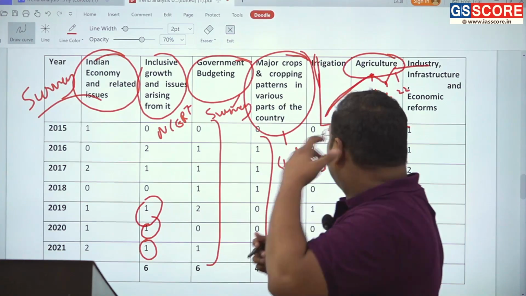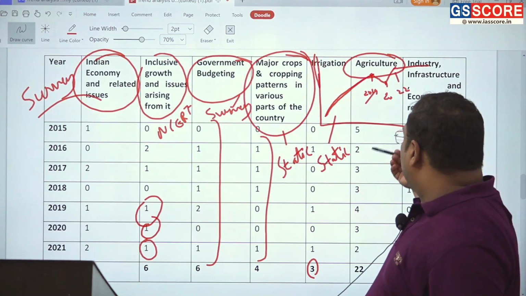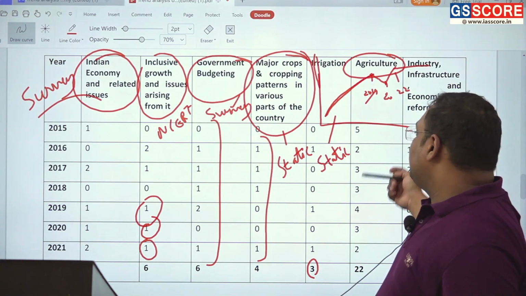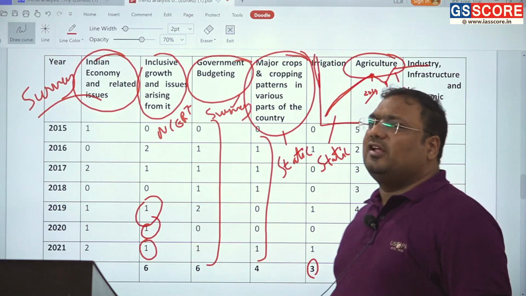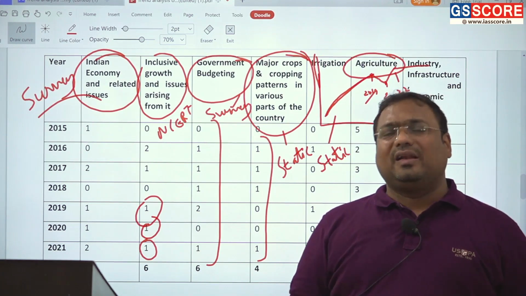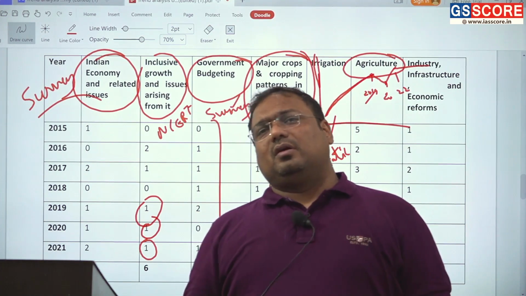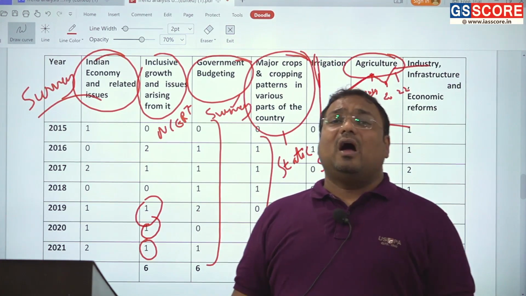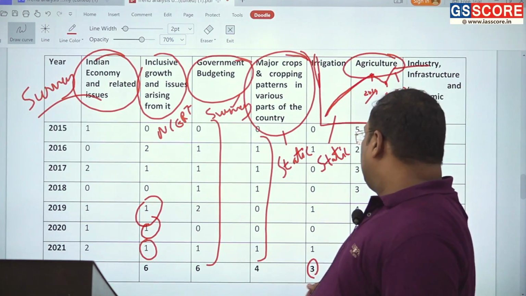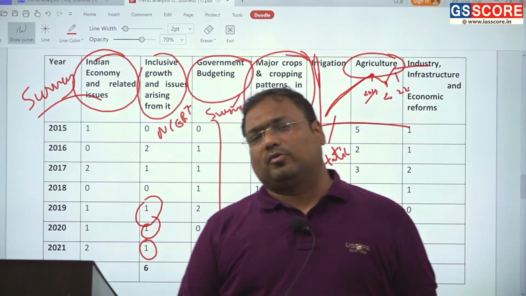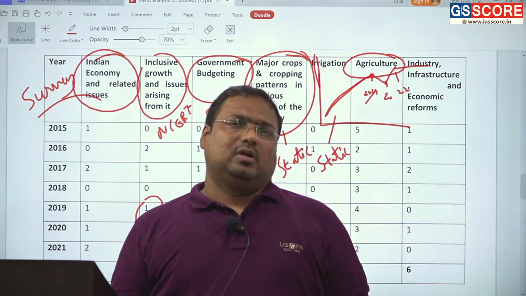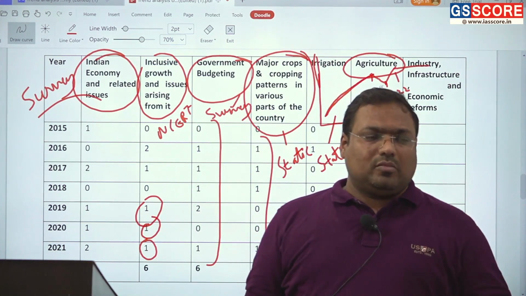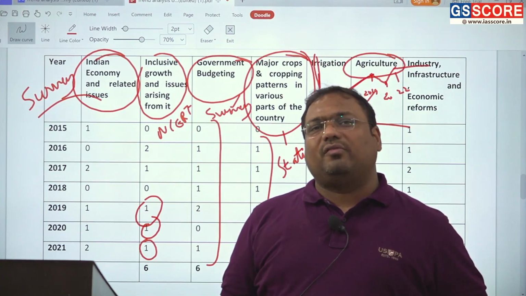For example, in 2016, 17, 18, continuously for 3 years, we saw questions on agriculture subsidy, which is a very important topic. Then food processing industry, on which we have regularly seen questions, and emerging topics such as contract farming.